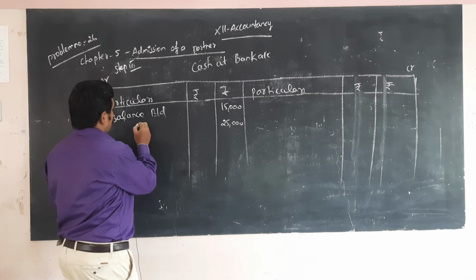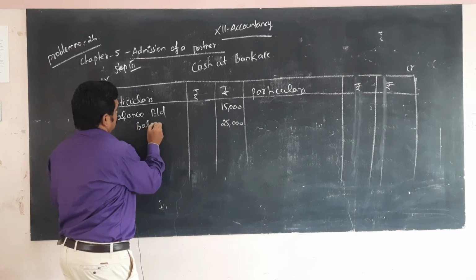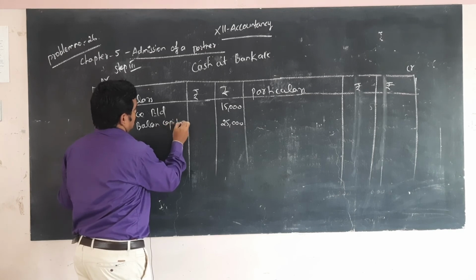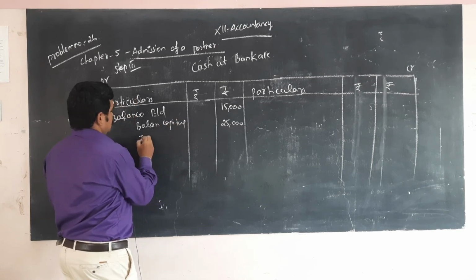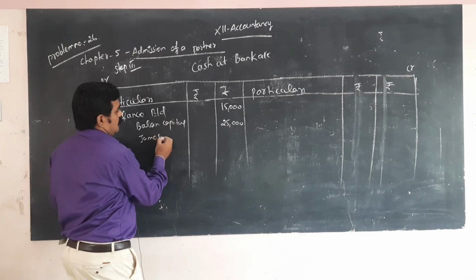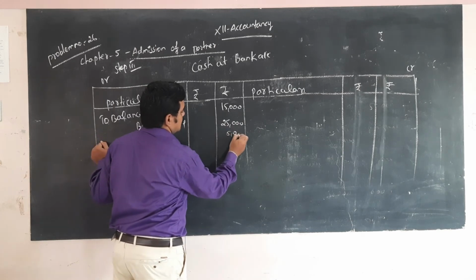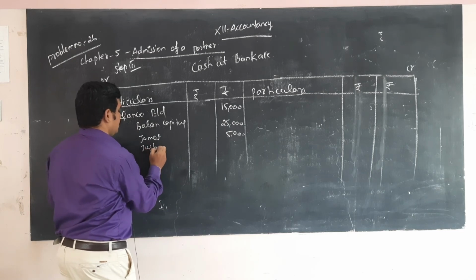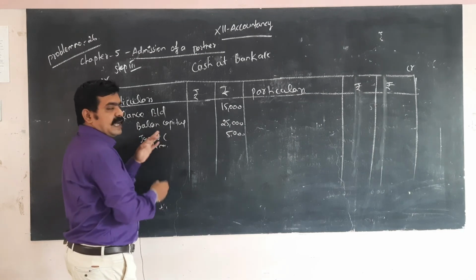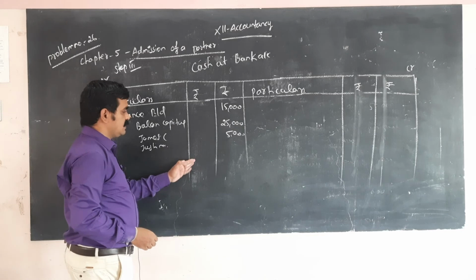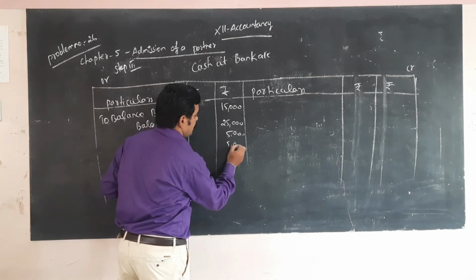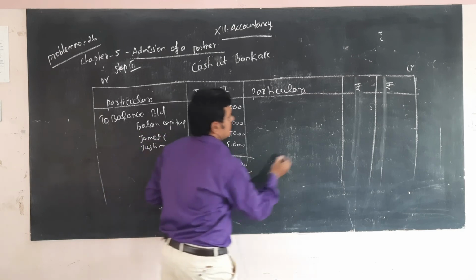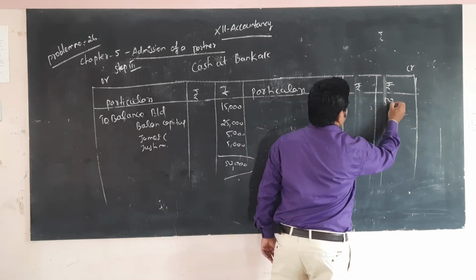So this is the balance capital, and James having 5,000. Just now I already told you about the share of goodwill. The share of goodwill is transferred to the old partners' capital. So totally 50,000, here also 50,000.